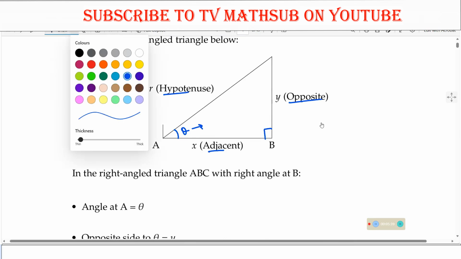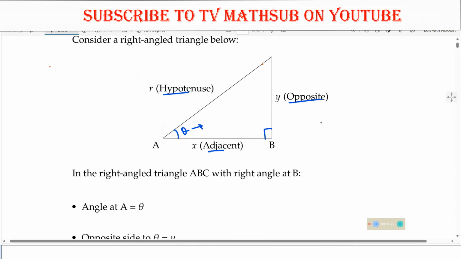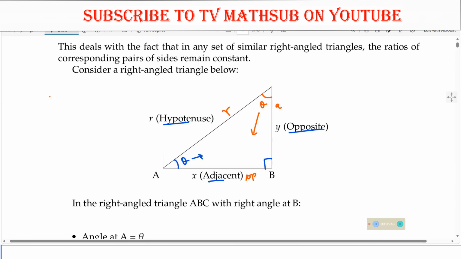But of course, if this angle theta also changes and you are having your theta here, then it means the opposite side will become this. This becomes the adjacent side, this becomes the opposite side, and this one here remains what we call the hypotenuse. Now, having looked at this, I want us to look at what is a sine of the angle theta. So I'm referring to this angle, I'm referring to that angle.